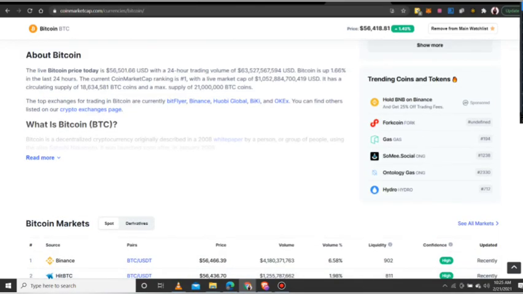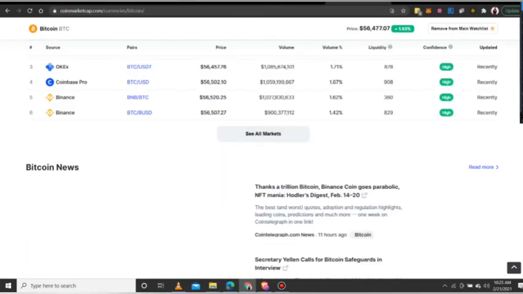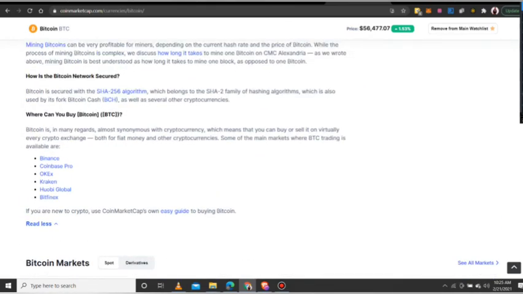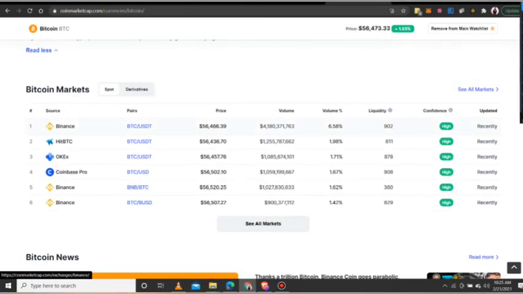You can come and read about what Bitcoin is about, or whatever cryptocurrency you are looking at. The most important thing is knowing the information about it, and when you get this, you get to understand. And these are the markets where Bitcoin is traded. This is very, very important. You see it's traded on Binance, which shows the highest volume, which is 4 billion today in the past 24 hours.